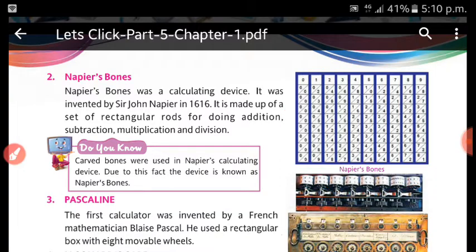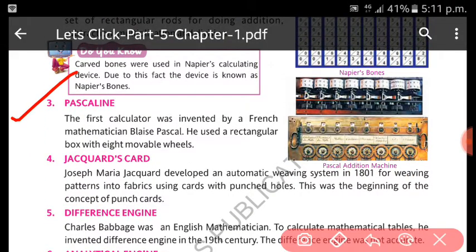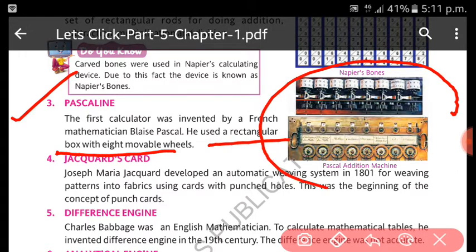So let us go to the next device, the Pascaline. There was a person, Blaise Pascal, who invented this calculator. He was a French mathematician, and he used a rectangular box with 8 movable wheels. So you can see this kind of Pascal adding machine.